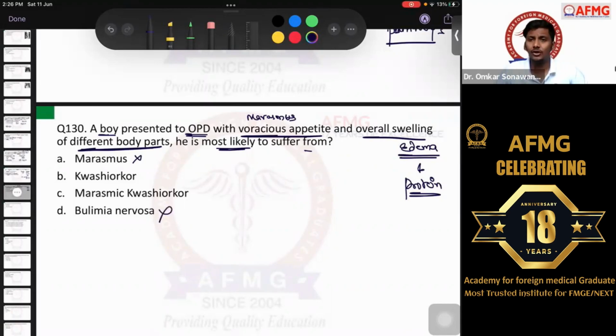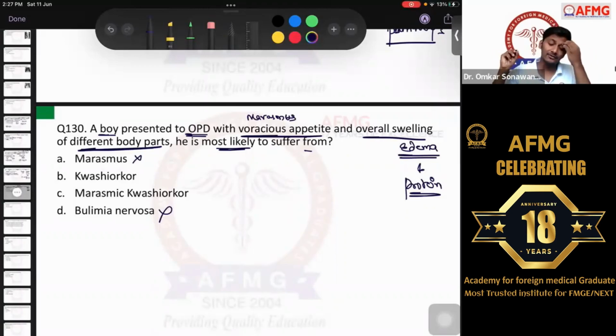Bulimia nervosa is an eating disorder commonly seen in adolescent females and not in children. First thing. Secondly, the patient would have a binge eating disorder. The patient will binge eat a lot of food in a short duration of time and then will do purging. So that is definitely not the case. So either kwashiorkor or marasmic kwashiorkor was the confusion.